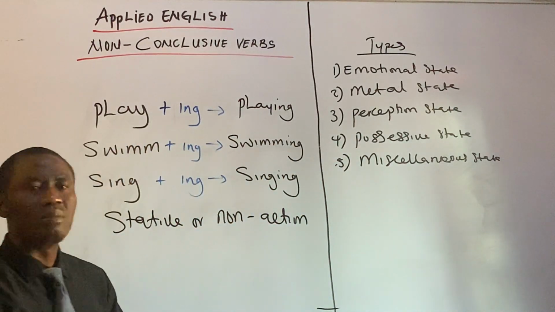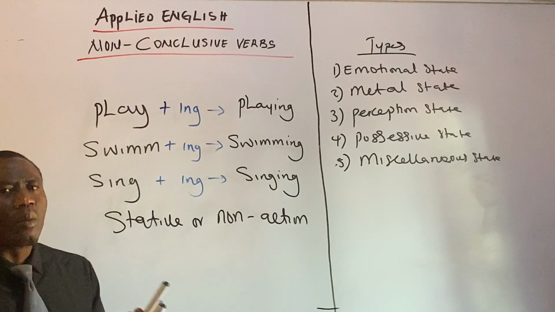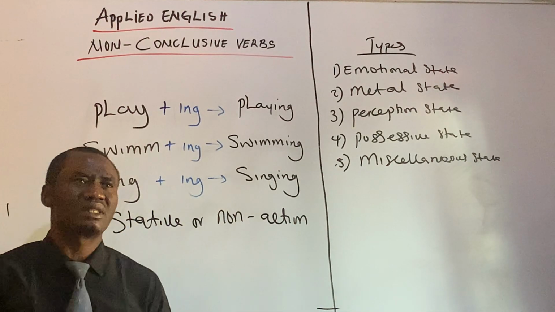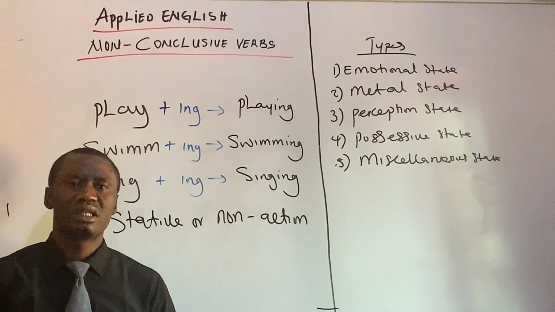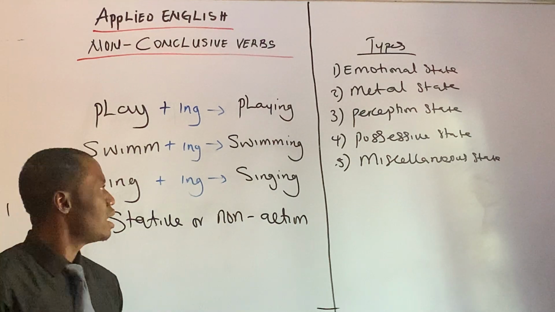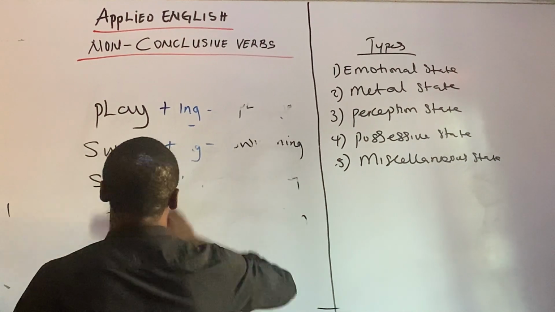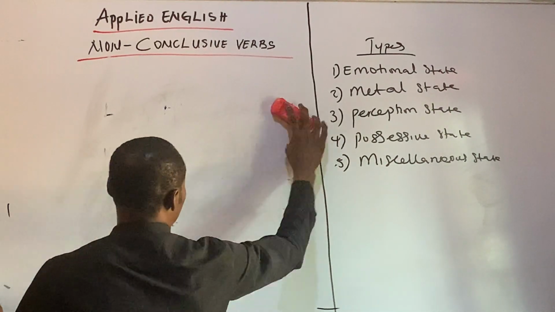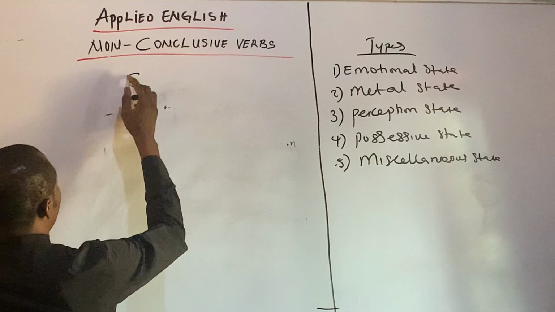Number one, we have the emotional state. Number two, we have the mental state. Number three, we have the perception or perceptive state. Number four, we have the possessive state. And then number five, we have the miscellaneous state. Let's pick up the first one, the emotional state. We're talking about the emotional state now.